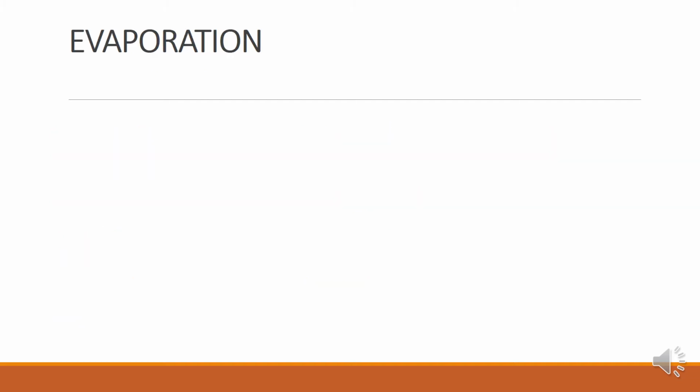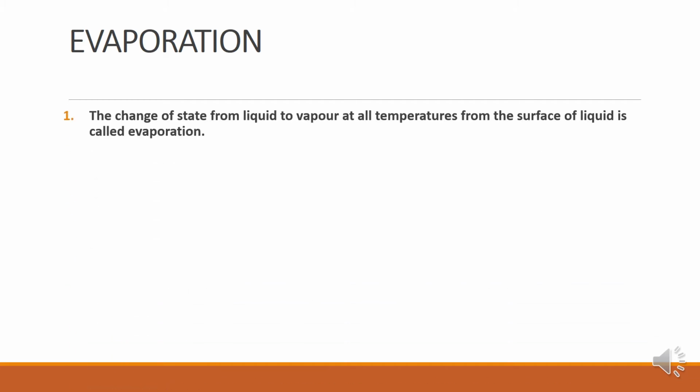Now we come to evaporation. Evaporation and vaporization are two different terms. Here, evaporation can take place at all temperatures from the surface of a liquid. When you have a liquid surface, the molecules at the top layer only need a little bit of energy to move out. So we do not need to heat that liquid. At room temperature itself, if the molecules on the surface get certain energy, they will start changing into vapor state. That is called evaporation. So evaporation can take place at any temperature.